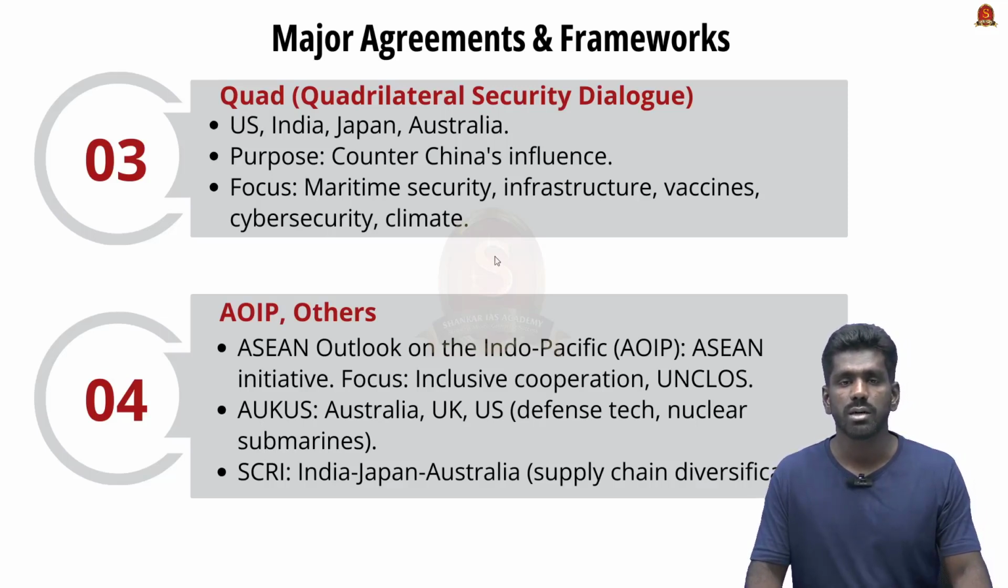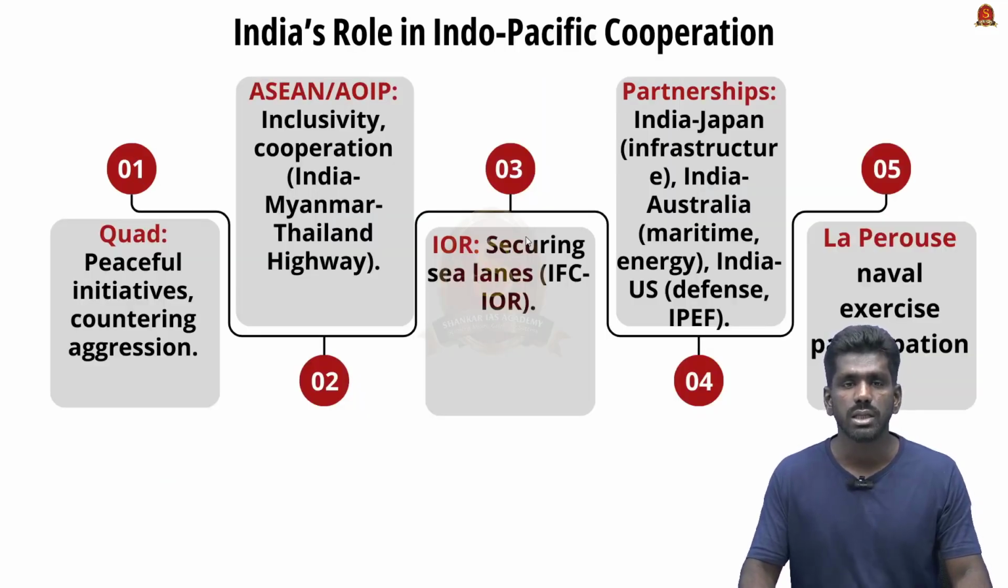The next one is the ASEAN Outlook on the Indo-Pacific. This is initiated by the Association of Southeast Asian Nations, that is ASEAN. It is an inclusive regional cooperation in maritime connectivity and sustainable development. It is aligned with international laws like UNCLOS. Now let us see India's role in Indo-Pacific cooperation.